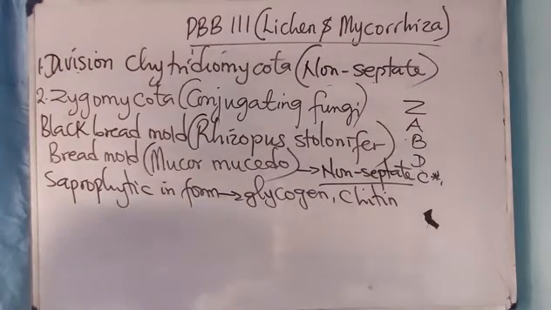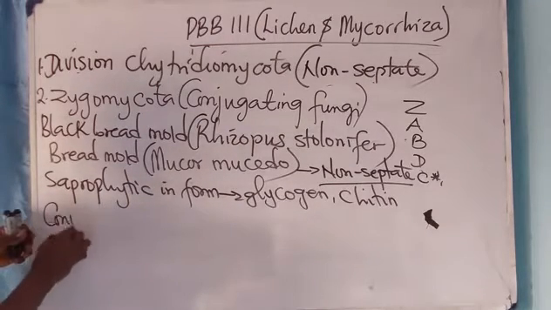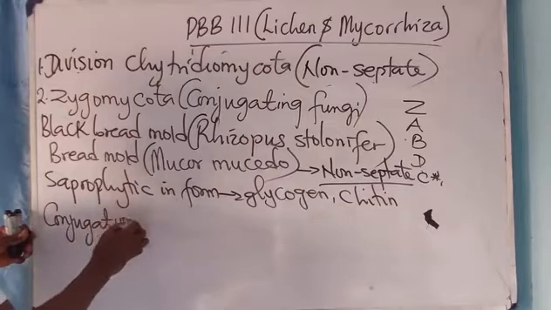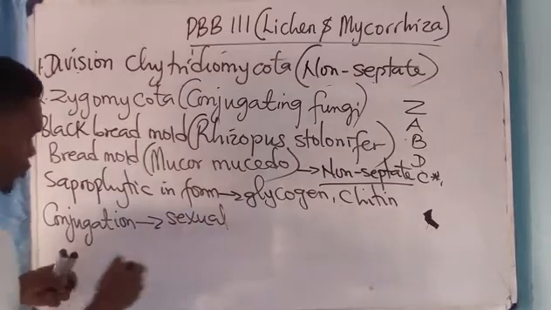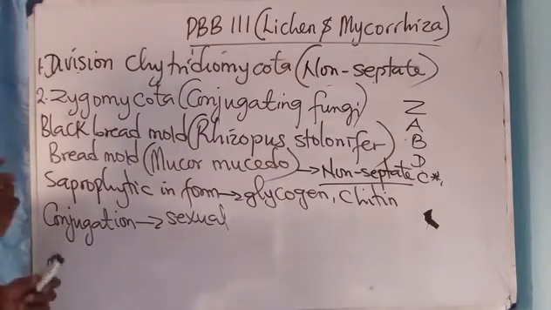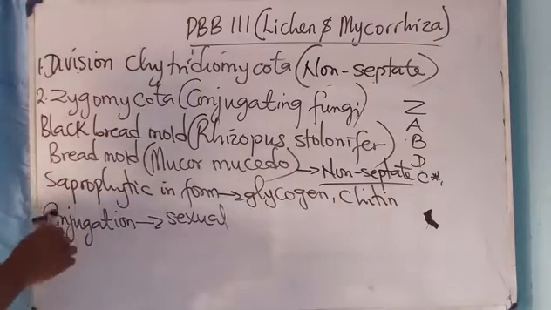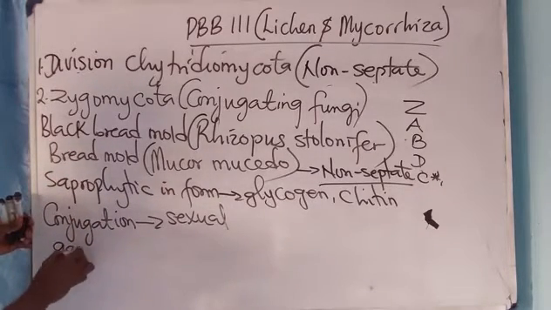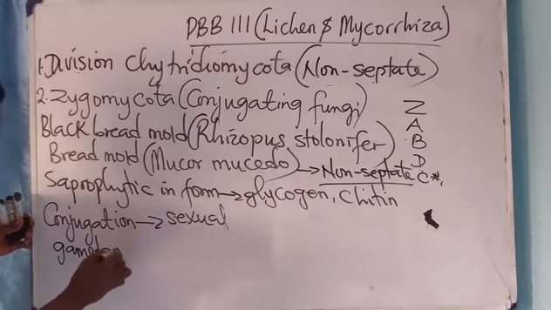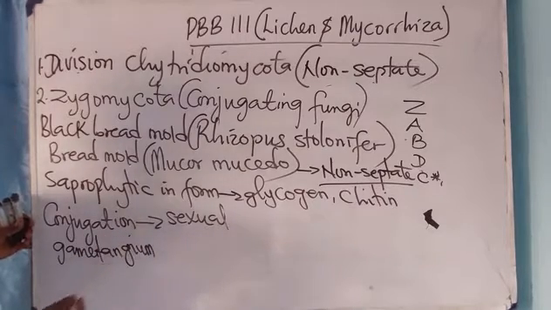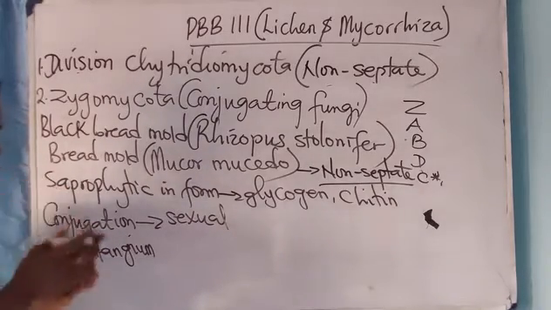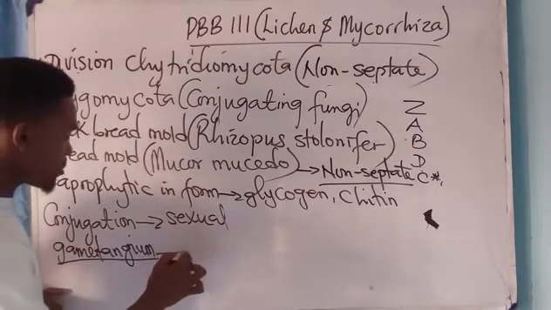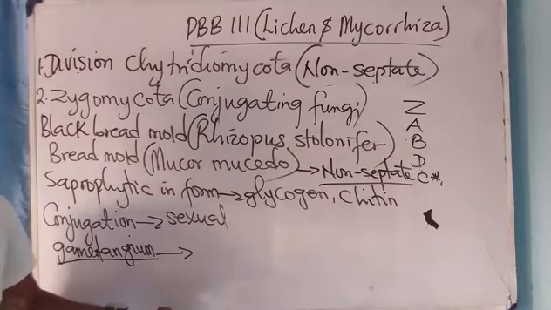So reproduction. What kind of reproduction do they undergo? A sexual type of reproduction called conjugation. Now during this process, two different hyphae will come together to form the gametangium. This gametangium, we have the male gametangium and the female gametangium.